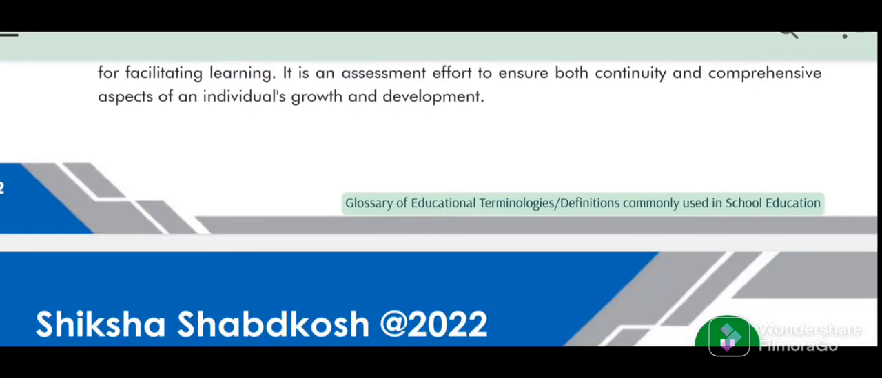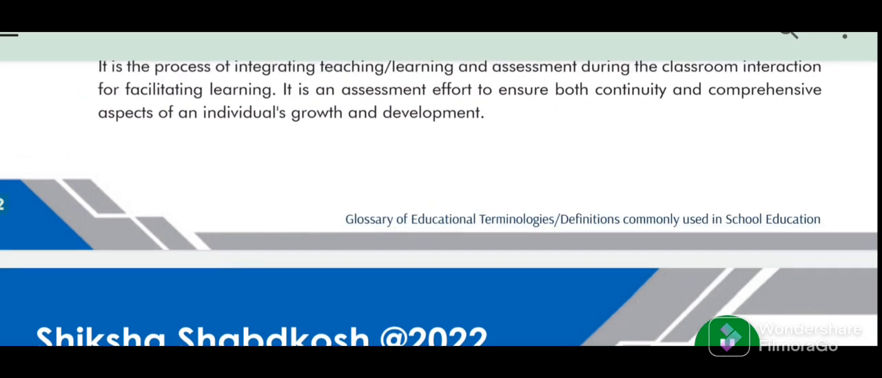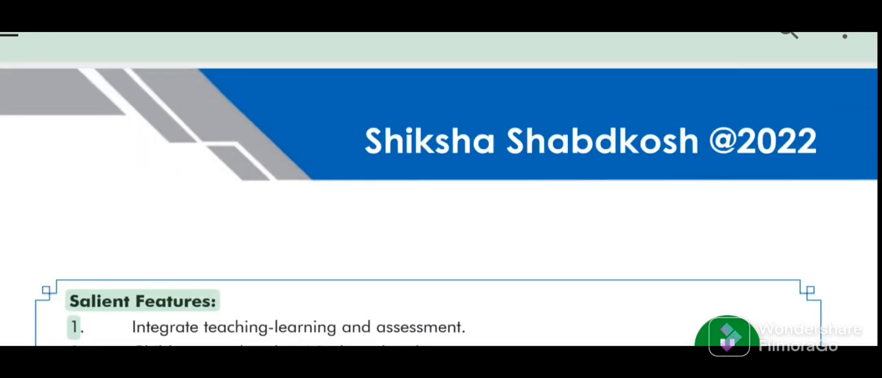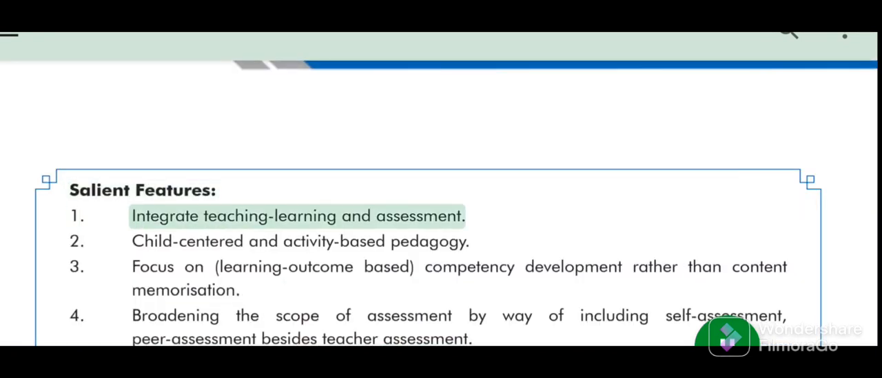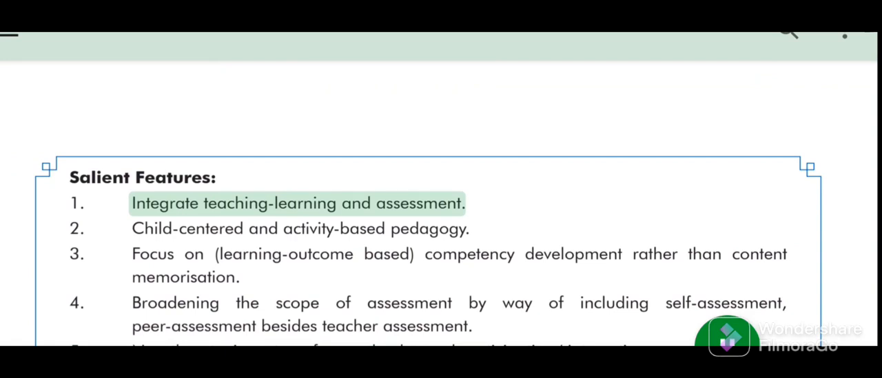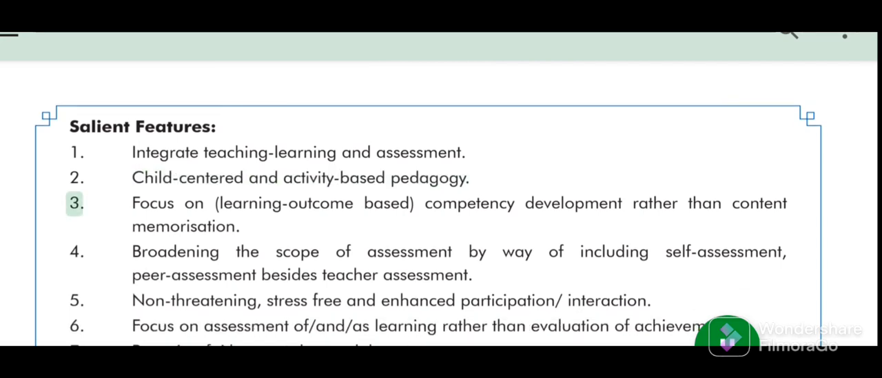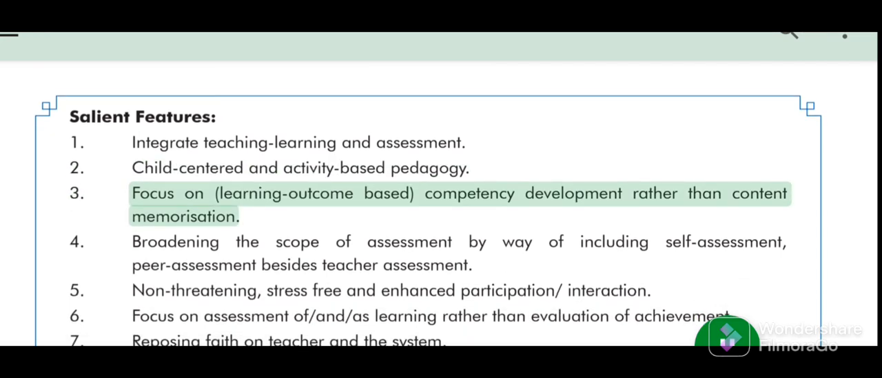Glossary of educational terminologies, definitions commonly used in school education. 62. Shiksha Shabdkosh 2022. Salient features. 1. Integrate teaching, learning and assessment. 2. Child-centered and activity-based pedagogy. 3. Focus on learning outcome-based competency development rather than content memorization.